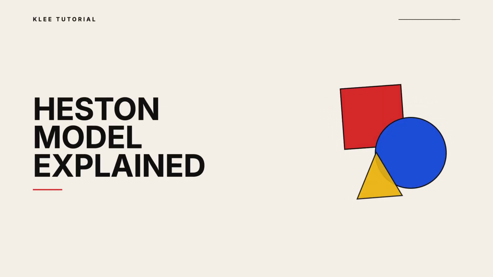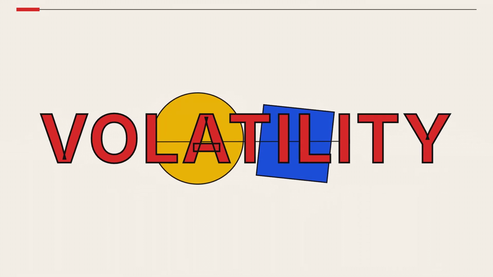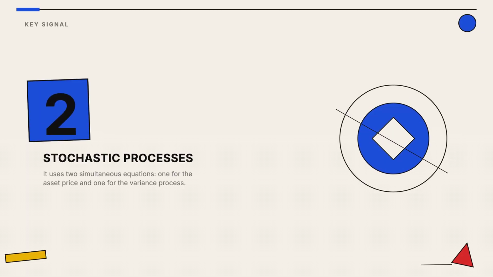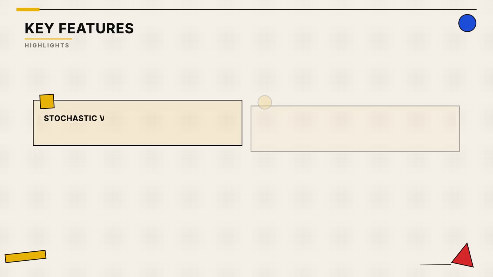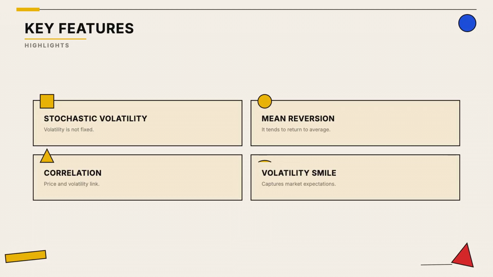The Heston model is a mathematical framework used by quants to price options by accounting for the fact that market volatility changes over time. Unlike simpler models that assume volatility stays constant, the Heston model treats volatility as a random variable that fluctuates. This model tracks two separate paths simultaneously, allowing it to capture the reality of market swings more accurately than older methods. The model assumes volatility tends to return to a long-term average and accounts for how price drops often trigger higher volatility.